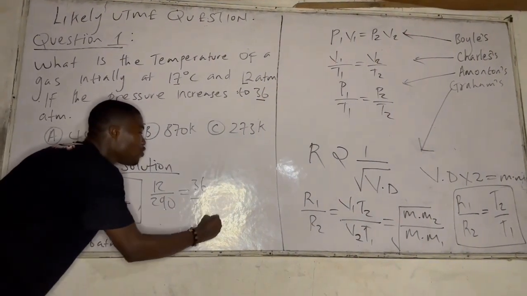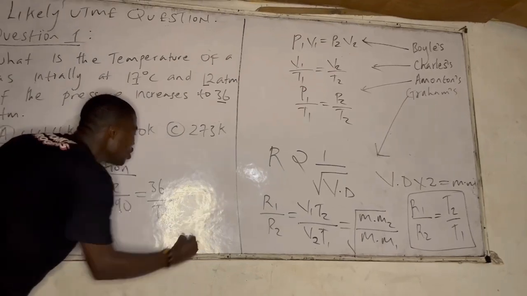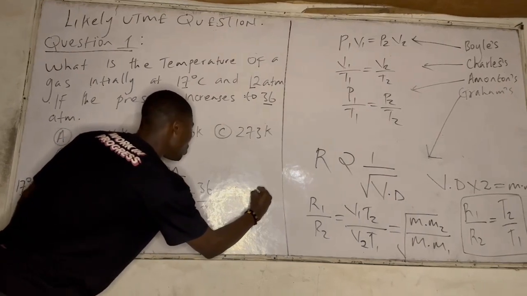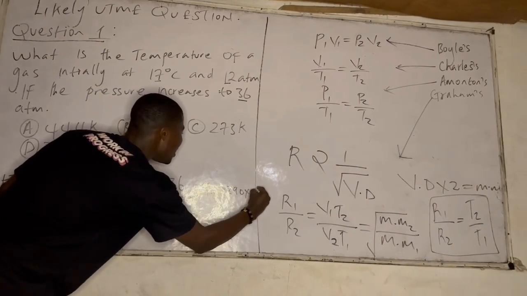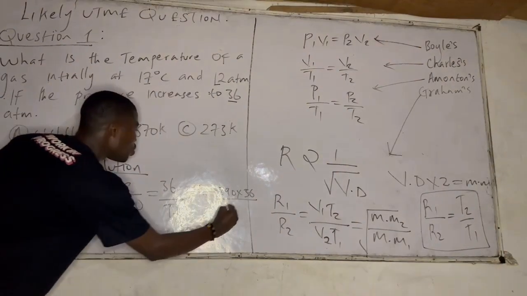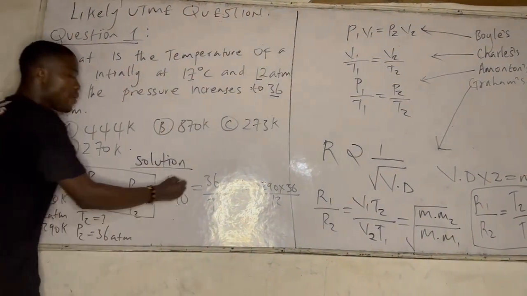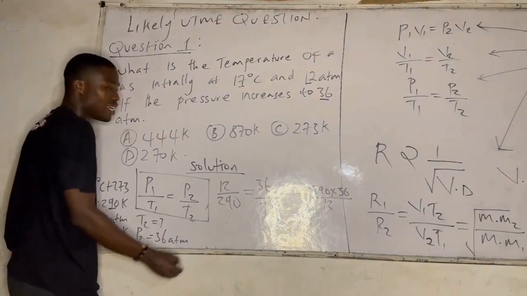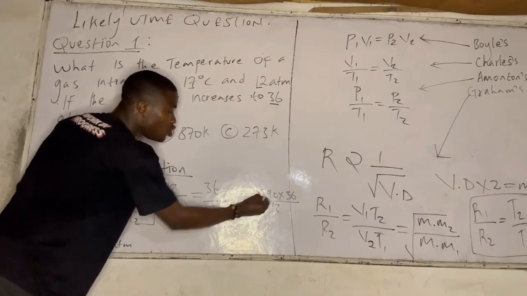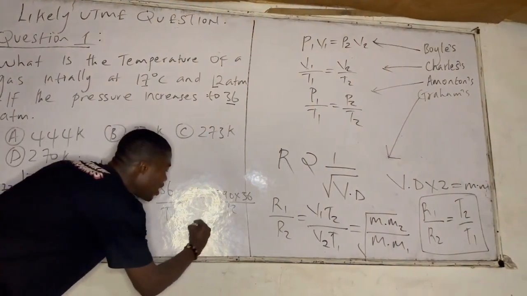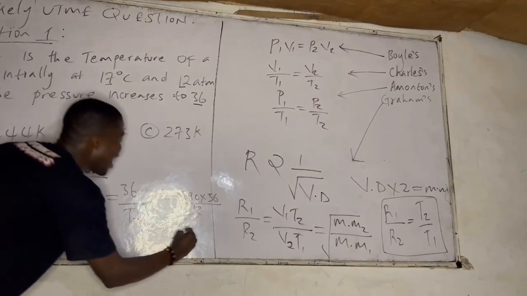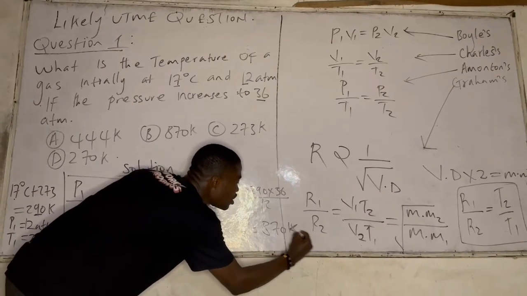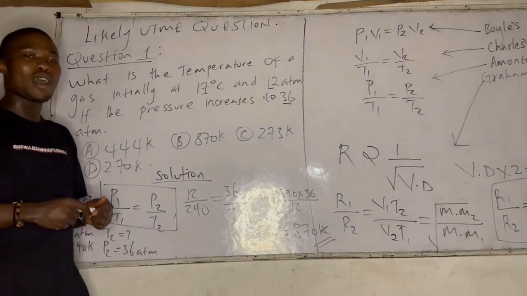Making T2 the subject of the formula, T2 will be equal to 290 times 36 over 12, just by cross multiplying. Doing this with your calculator at home, you have T2 to be 870 Kelvin. This is what JAMB wants us to do.